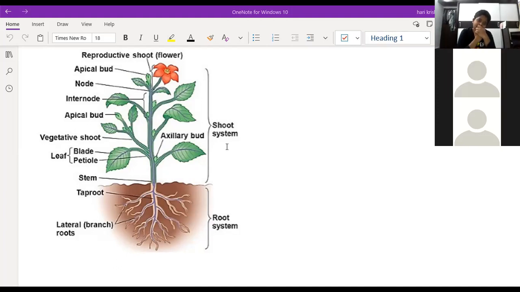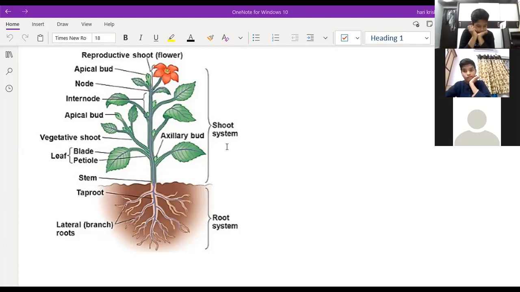Parallel venation or the reticulate venation? There are two types of venations. One is a parallel venation. For parallel venation, it's fibrous root, and for reticulate it is tap root.